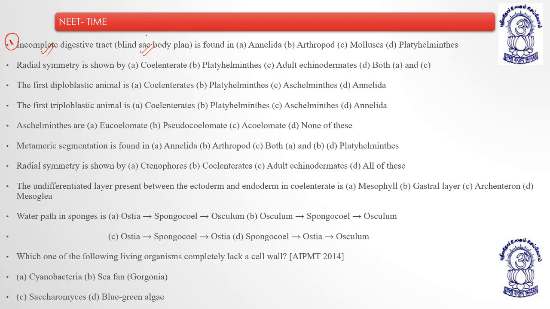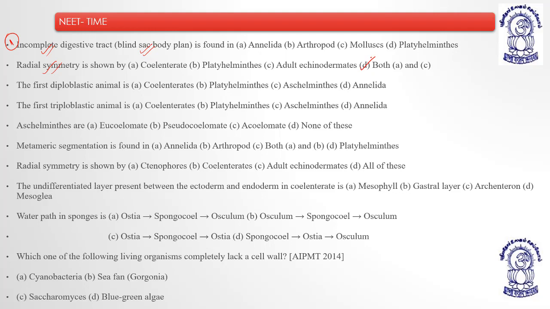Is it understood? Now coming to the second question: radial symmetry is shown by which of these options? Coelenterates, Cnidarians, are radially symmetrical. Platyhelminthes are bilaterally symmetrical. Adult echinoderms also show radial symmetry. It means the option is D, both A and C.